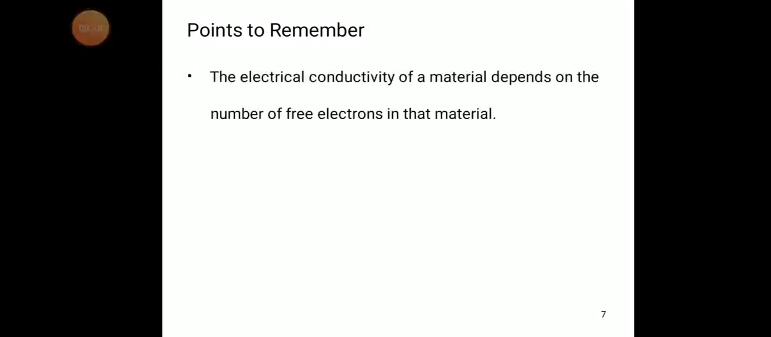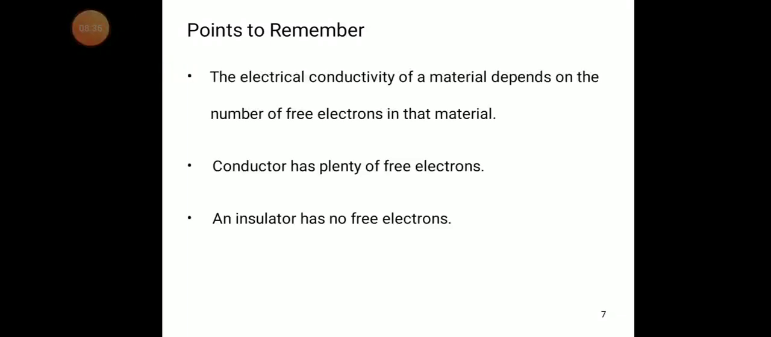Points to remember. Now we try to remember these things. The electrical conductivity of a material depends on the number of free electrons in that material. How many free electrons does that material have? If it has more free electrons, then it has good conductivity.